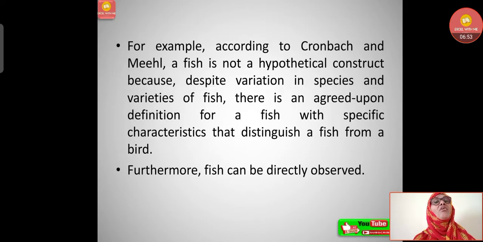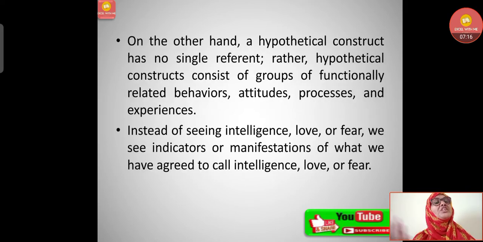For example, according to Cronbach and Meehl, a fish is not a hypothetical construct because despite variation in species and varieties of fish, there is an agreed upon definition for a fish with specific characteristics that distinguish a fish from a bird. Furthermore, a fish can be directly observed here even after having so many species of fish.